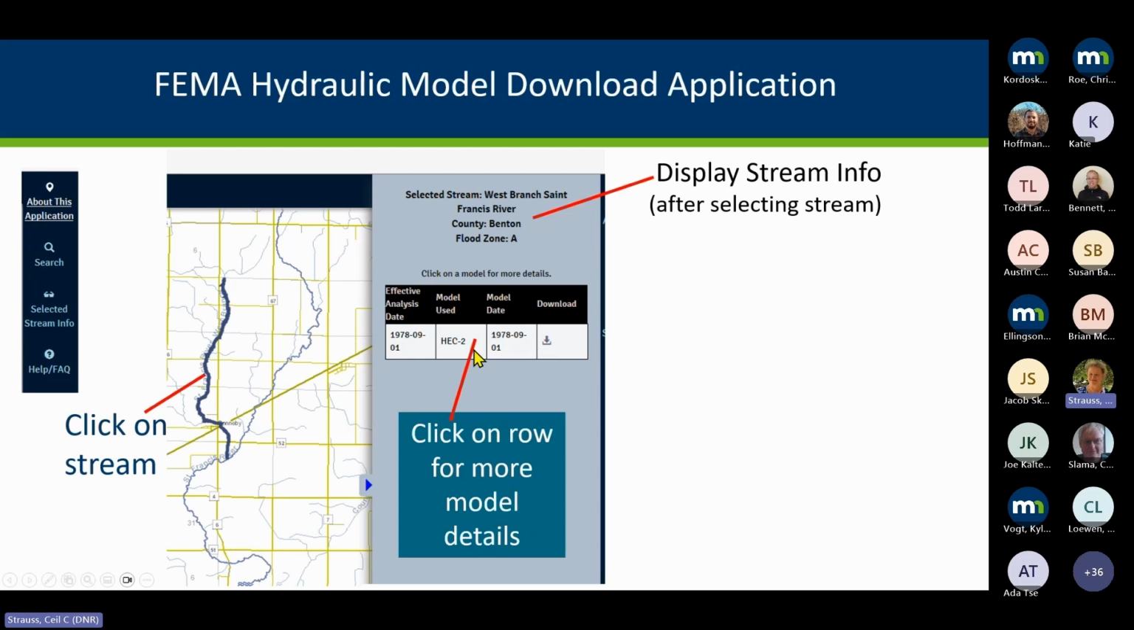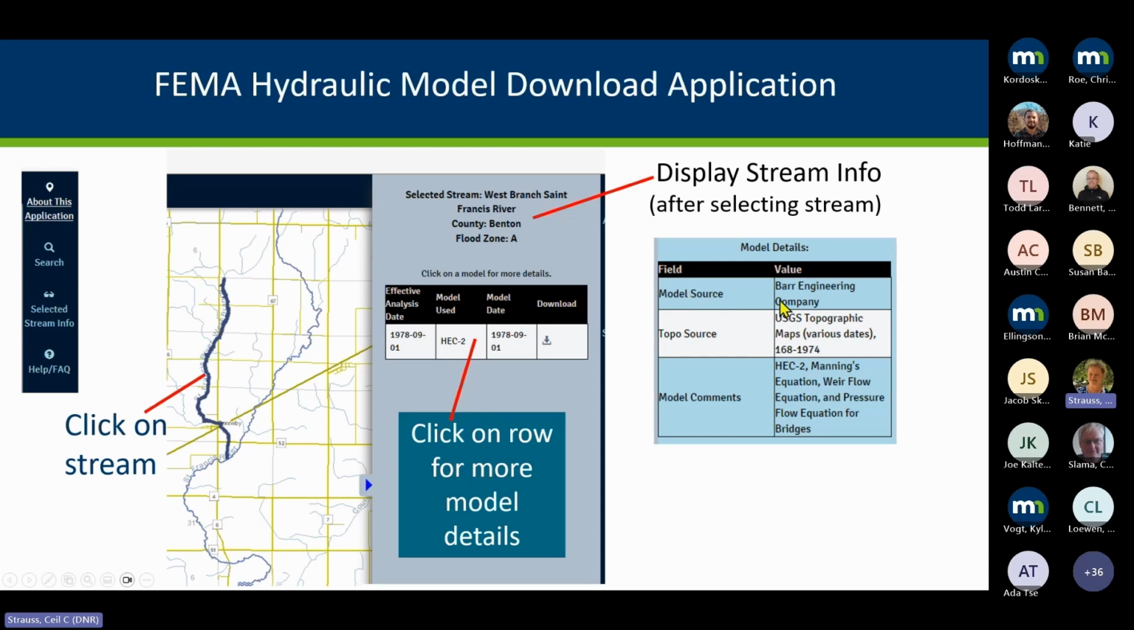And then if you click on this little table here, click on that row, it'll show you a few more details about who did the modeling, topo source, other comments like that. But then if you're ready to download the model, under download, you click on the download here and you'll get the model. And sometimes you'll get a couple different models. You get a zip there with a couple different models.